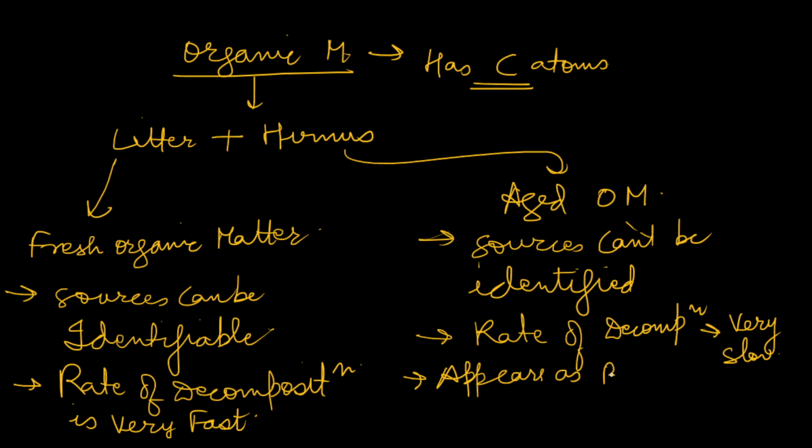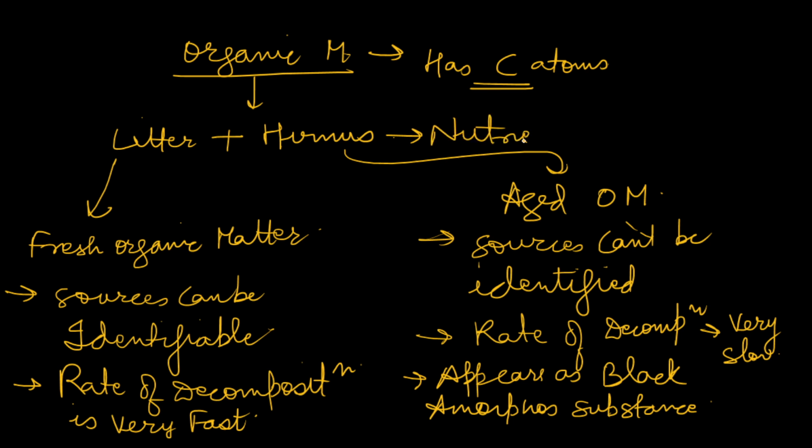Appears as black amorphous substance. These humus are also known as nutrient reservoirs. And one thing you should know, that I hope you have written that carbon atom point.